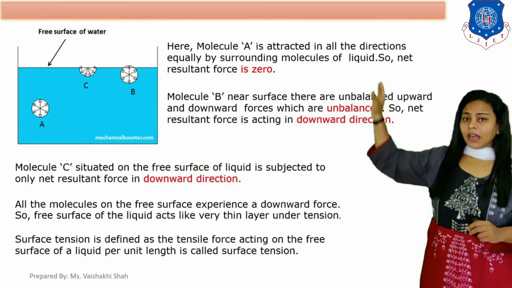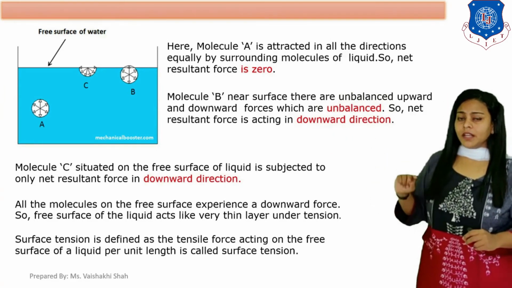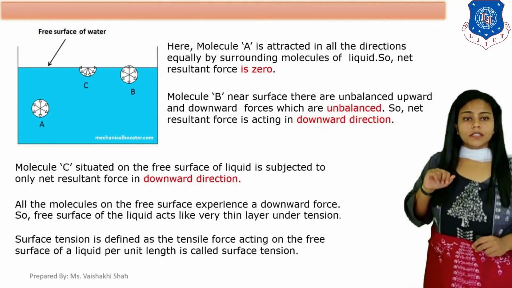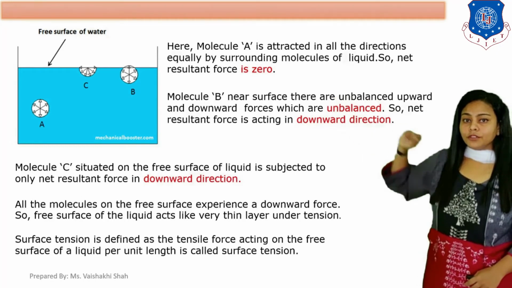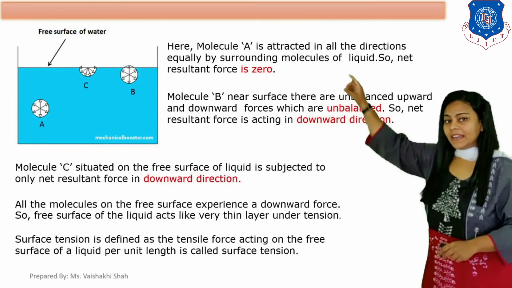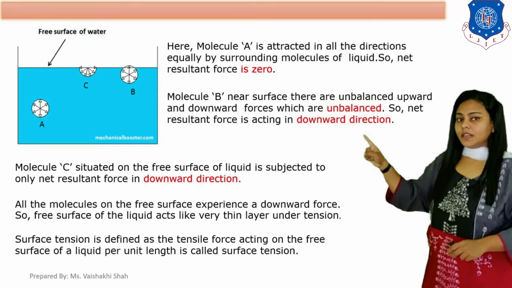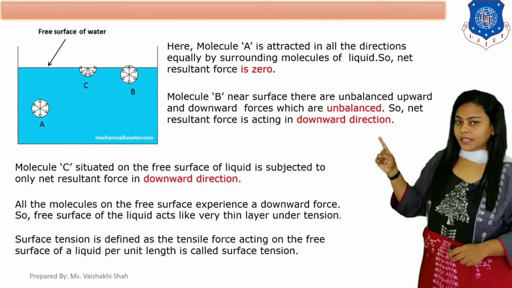Now, molecule B. As you can see in this diagram, molecule B is on the free surface of the liquid. On molecule B, near the free surface, there are unbalanced upward and downward forces. So the net resultant force is acting in the downward direction. Remember this, the net resultant force on molecule B is acting downward.